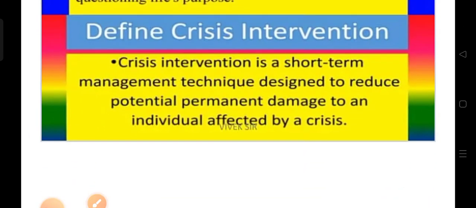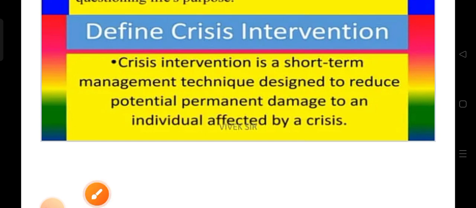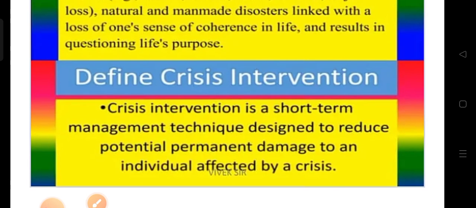Next, coming to the definition of crisis intervention. What is the definition of crisis intervention? It is a short-term management technique. That's the first one. The second one is that it is mainly designed to reduce the potential permanent damage to an individual affected by a crisis. For those who are affected by the crisis, we can apply the short-term management technique. That is the main intention of the crisis intervention.